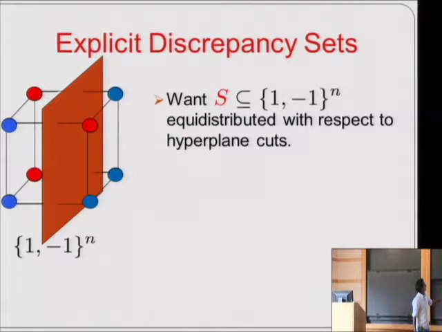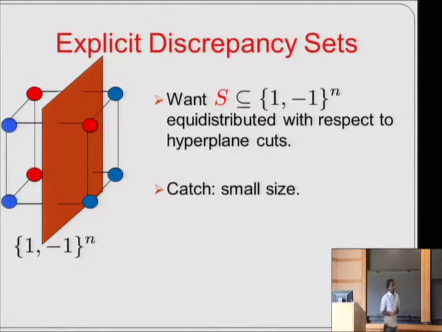So in this picture, we want the fraction of red points on one side of the hyperplane to be close to the fraction of blue points on that side of the hyperplane. As stated, this question is not that meaningful because we can take the set S to be the entire hypercube. But the catch is whether or not we can do this with a set S that is of much smaller size than the entire hypercube.